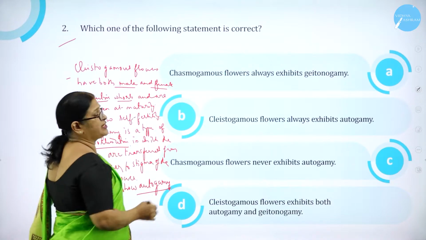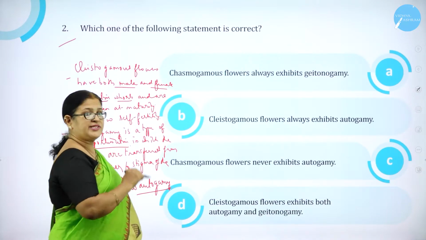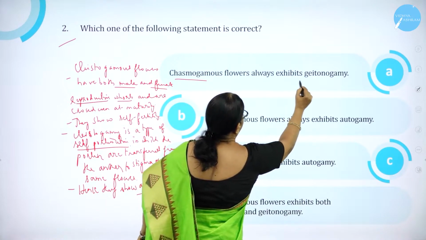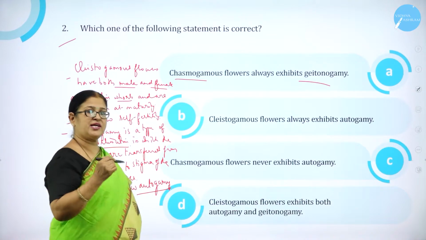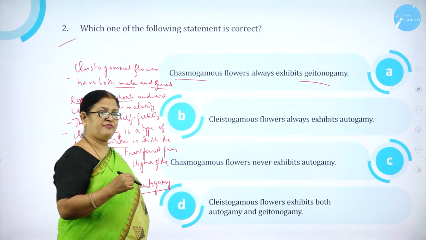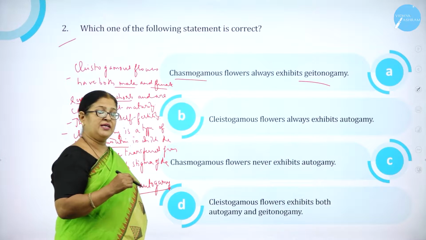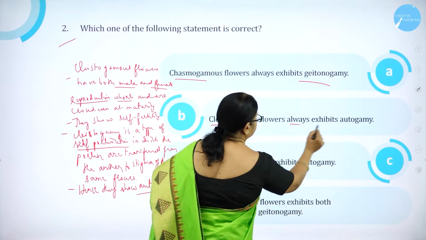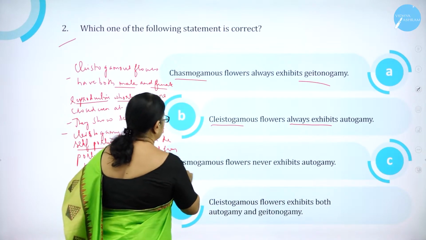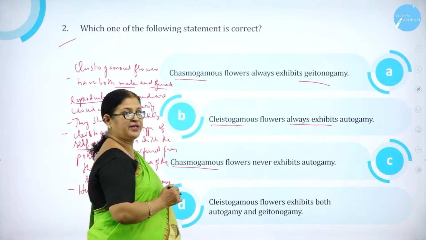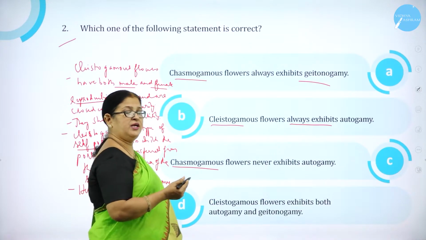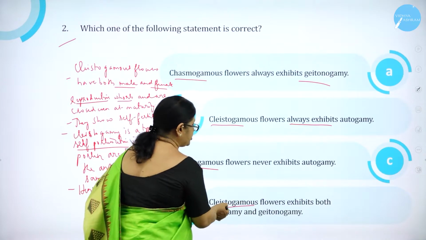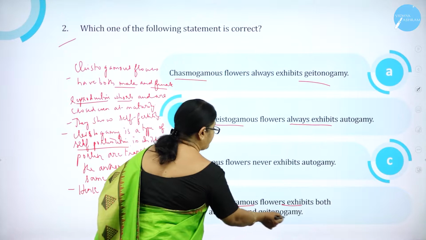Which one of the following statement is correct? Statement A. Chasmogamous flowers always exhibit geitonogamy. What is geitonogamy? It is a transfer of the pollen grains from the anther of a flower to the stigma of the same plant but different flower. Cleistogamous flowers always exhibit autogamy. Chasmogamous flowers never exhibit autogamy. In chasmogamous flowers, we find both the anther and the stigma lying closer to each other. And option D, cleistogamous flowers exhibit both autogamy and geitonogamy.